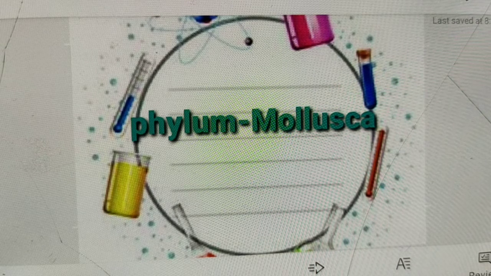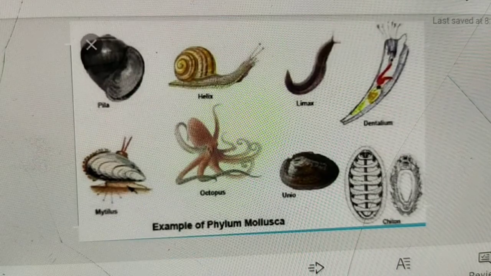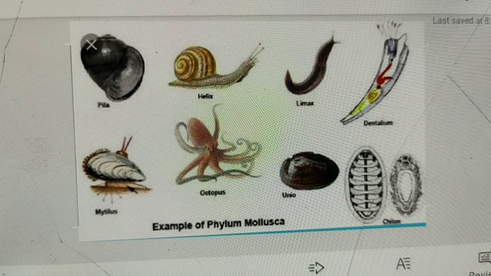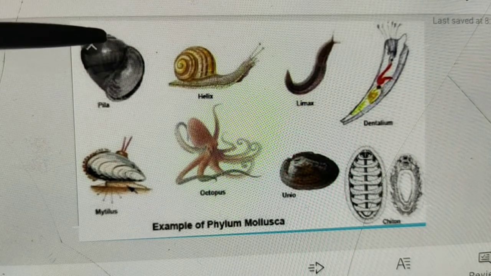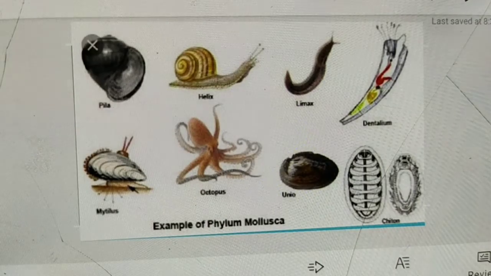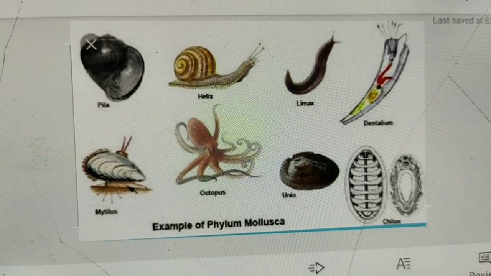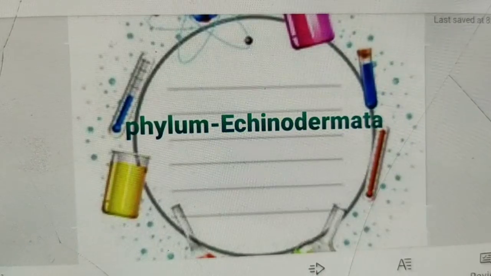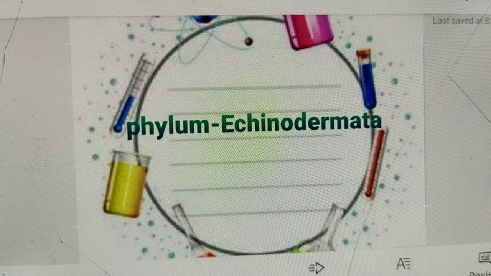Okay, then when the development of mollusk is indirect, it includes a characteristic larva, namely Veliger, trochophore or glochidium. Okay, so now see some example of phylum Mollusca. See this one, Pila, okay, Helix, Limax, all these are the example of phylum mollusk. Now phylum Echinodermata, okay, phylum Echinodermata.